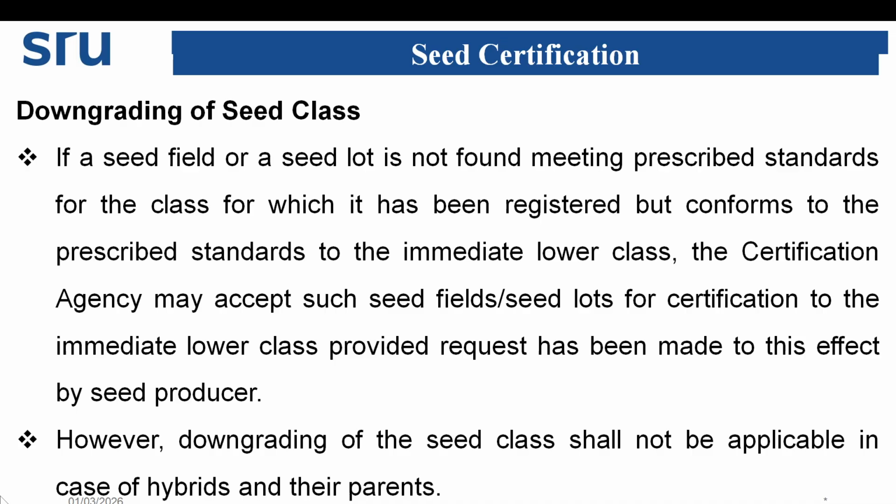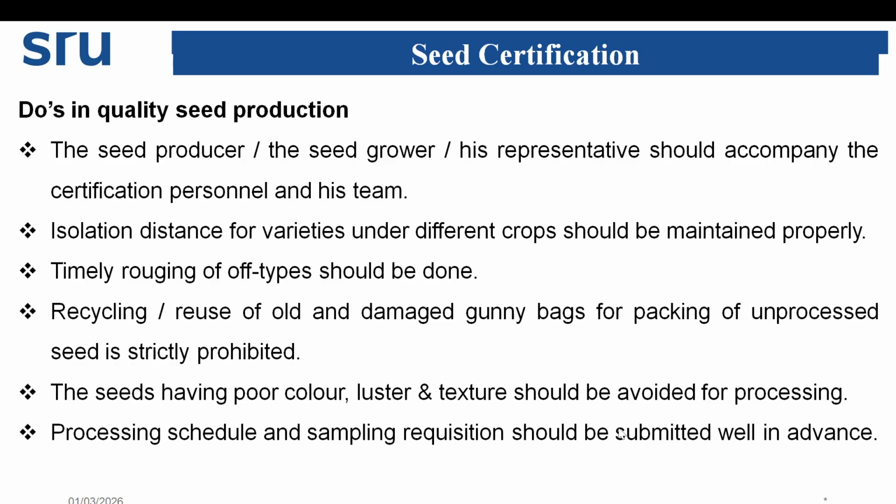Downgrading of seed classes. If the seed field or a seed lot is not found meeting the prescribed standards for the class for which it has been registered but conforms to the prescribed standard of the immediate lower class, the certification agency may accept such seed field or seed lot for certification to the immediate lower class, provided the request has been made to this effect by the seed producer. However, downgrading of the seed class shall not be applicable in case of hybrid seed and their parents.